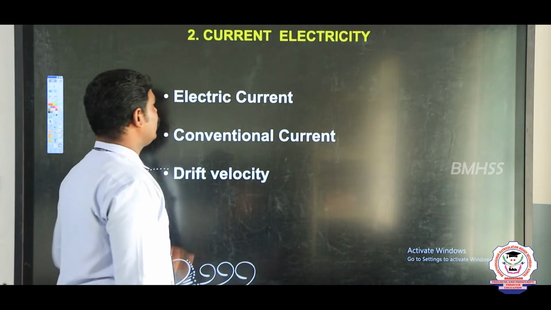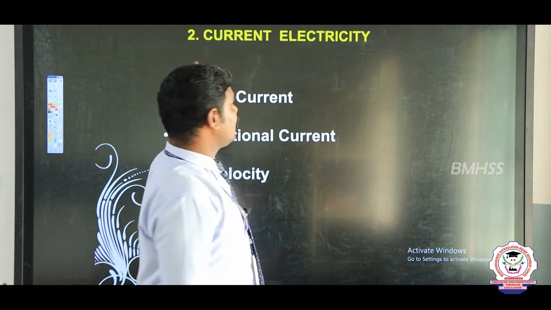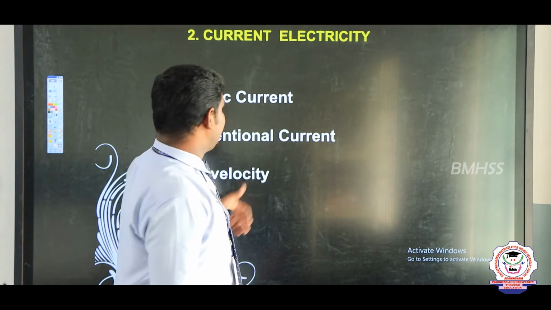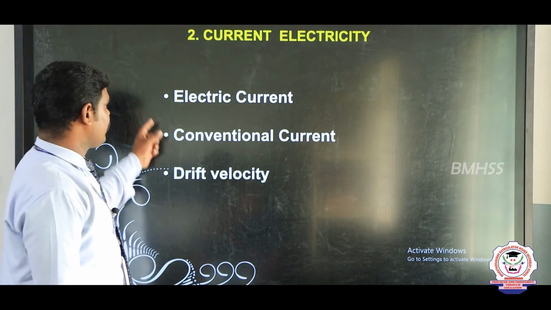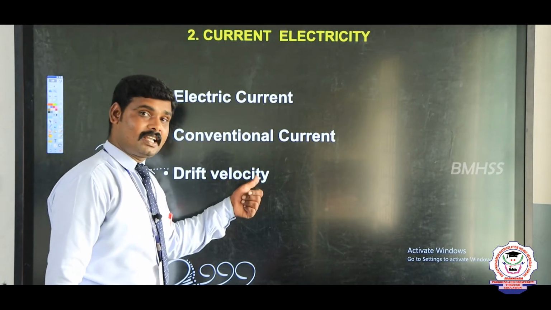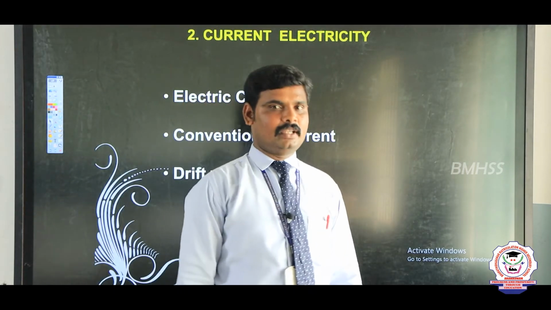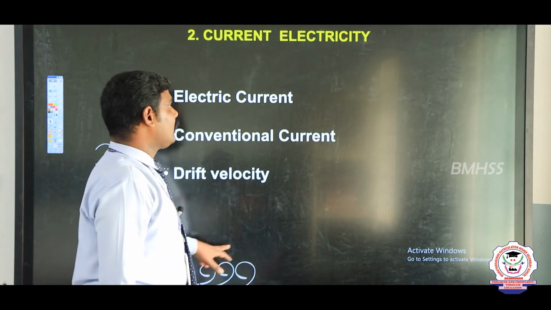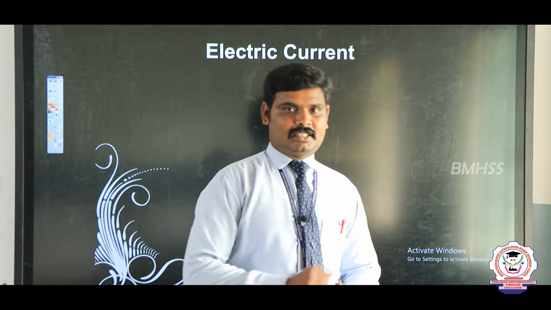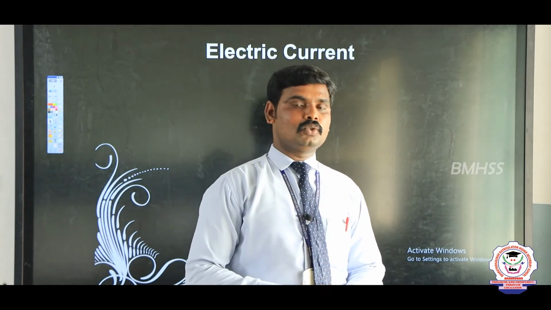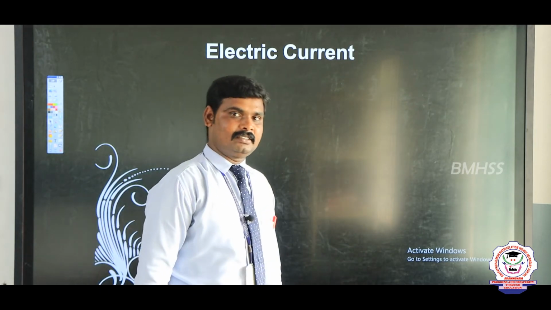Today our topic is current electricity. This is your second unit from 12th standard physics. Today we will discuss three topics: electric current, conventional current and drift velocity. The one more topic is mobility. Let us see what electric current is. Electric current is nothing but moving of charge. The study of moving charge is called current electricity.